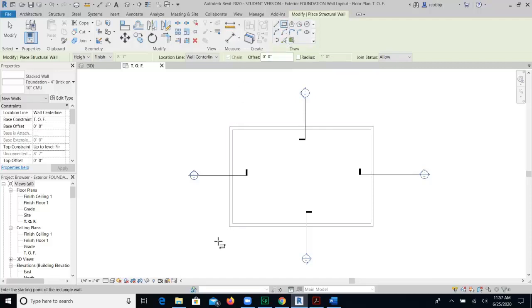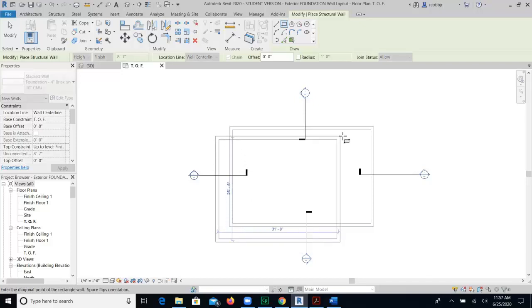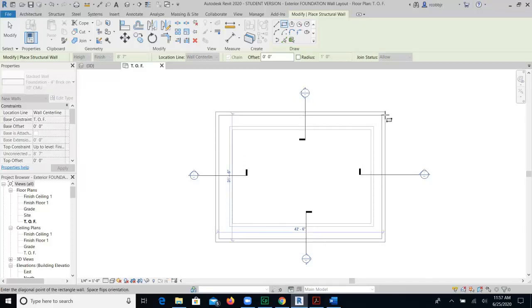You will bring your cursor to the bottom left corner of the existing exterior walls and click. You will drag up and to the right until your exterior foundation walls are around the existing exterior walls, and click again.